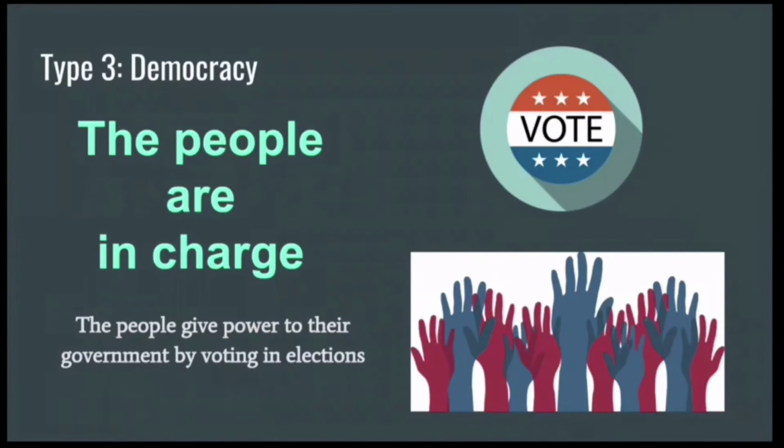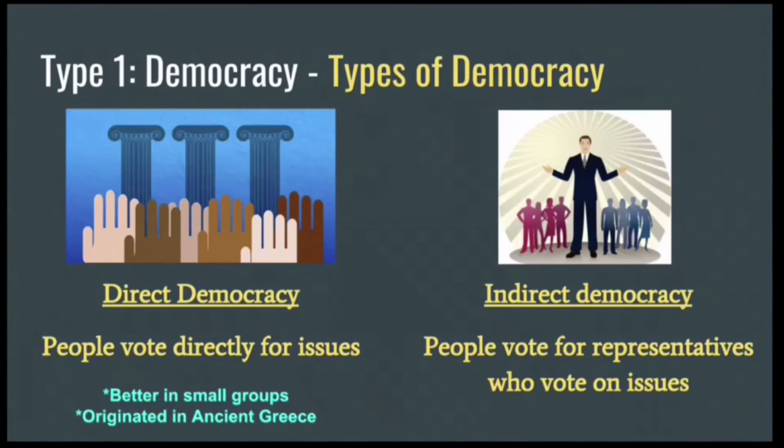Type 3 is a democracy. This is where the people are in charge. The people give power to their government by voting in elections. There are also different types of democracy.